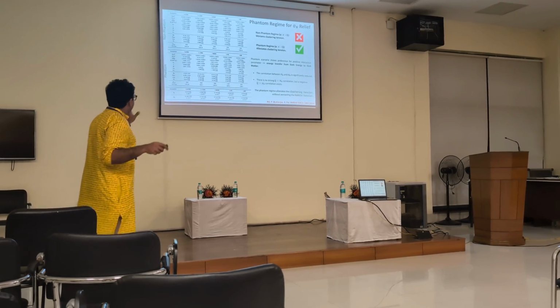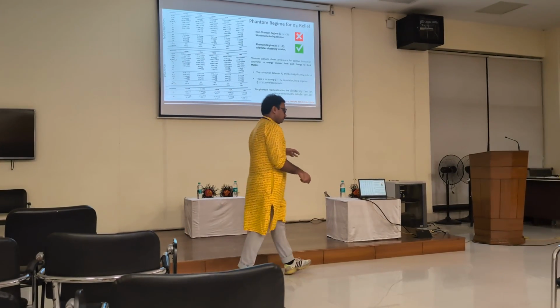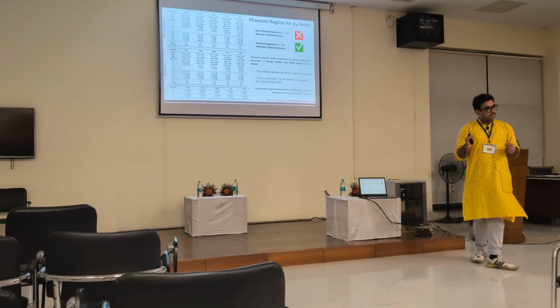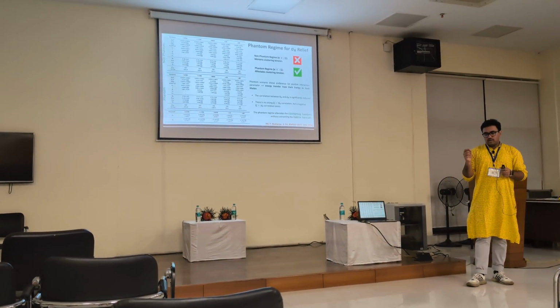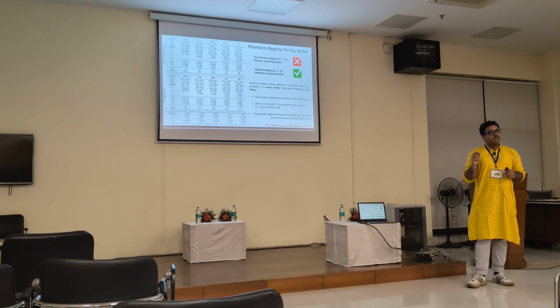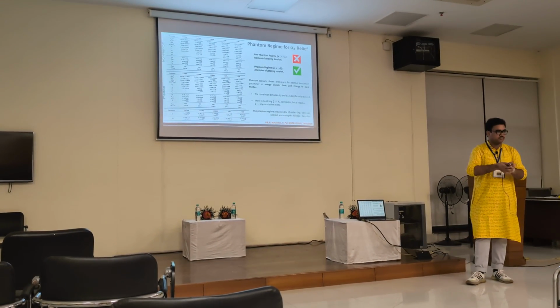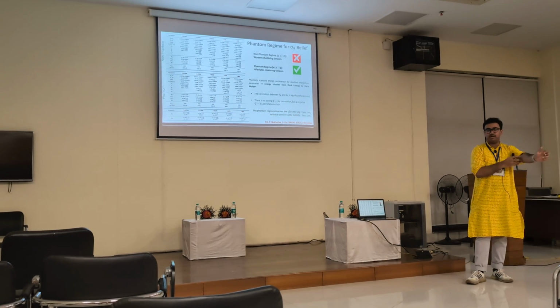Okay, a very busy slide, and of course you can't read this, but the main thing that we found was that for dynamical dark energy, in the phantom regime, there is a reduction in the correlation between H0 and sigma 8, which is otherwise present if you don't have interactions, for let's say CPL or JBP.